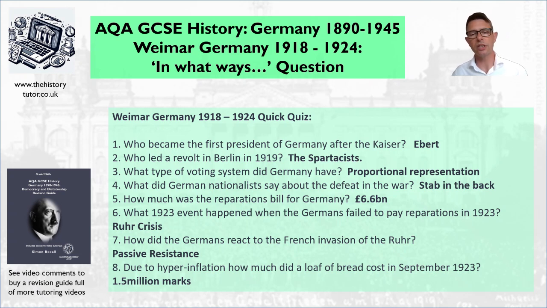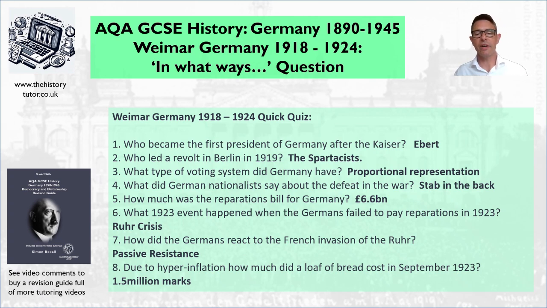The French and the Belgians invade the Ruhr to take goods out of the factories to sell instead of the reparations payment that the Germans have failed to pay. This leads to question number 7. How did the Germans react to this French invasion of the Ruhr? Well, they led passive resistance. The German workers refused to work for the French and Belgians. This was very popular amongst nationalists, so the government supported it. They even printed money to help pay the workers and give them benefits for not being at work.